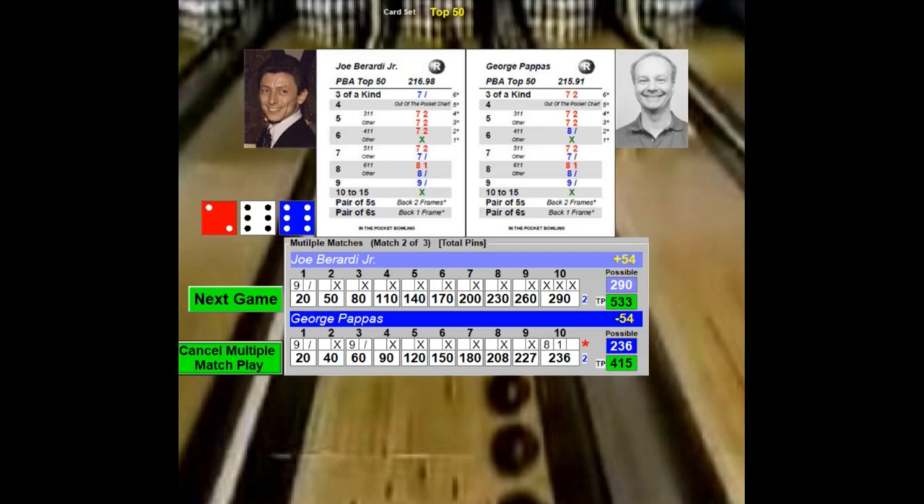And now he's got a 100-point lead on George Pappas. So it'll be Berardi who will face off against Burton. Wow. Holy crap. He almost threw a perfect game. Like he threw a strike every frame.